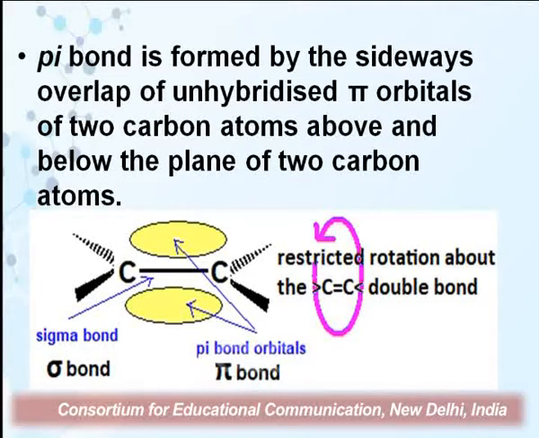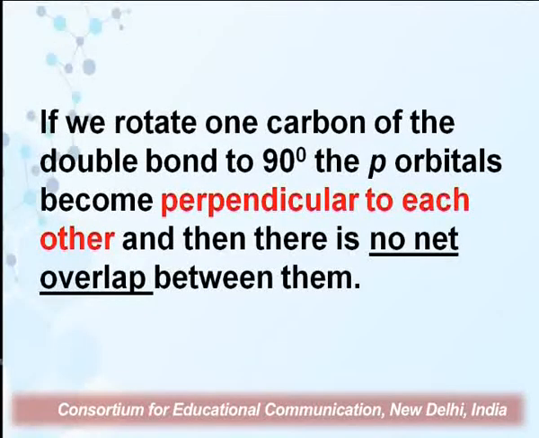Since they are stretching above and below the plane of the ring, the rotation is restricted about the carbon-carbon double bond, which means that at a particular time at room temperature, the position of the groups will be the same.